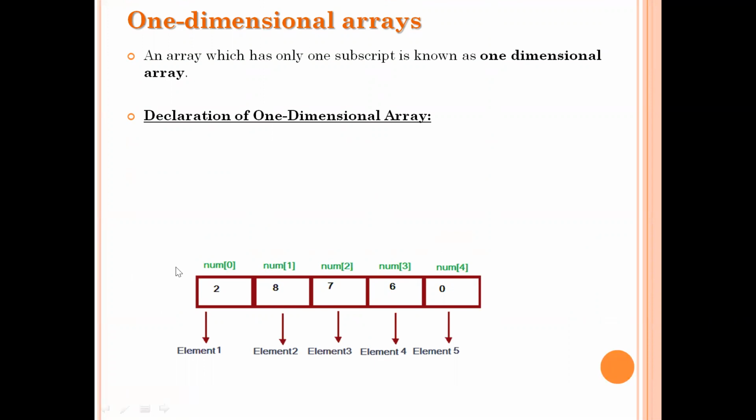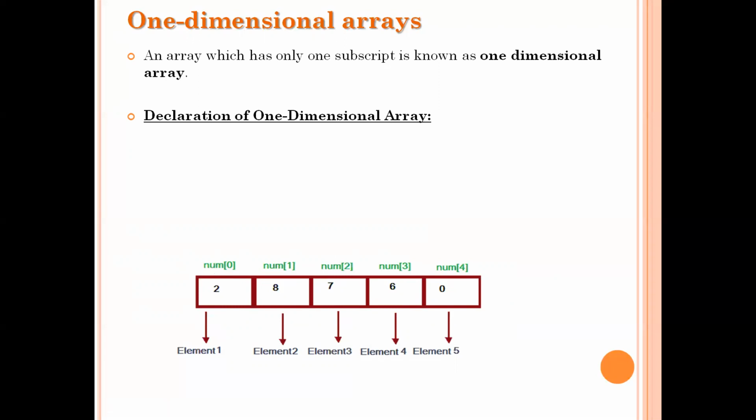A one-dimensional array looks like this: this is the 0th index, first index, second index, third index, and fourth index. Here we have only one index or one subscript, so we call this array a one-dimensional array.